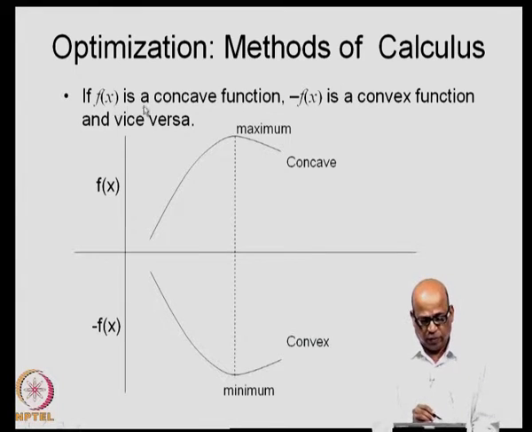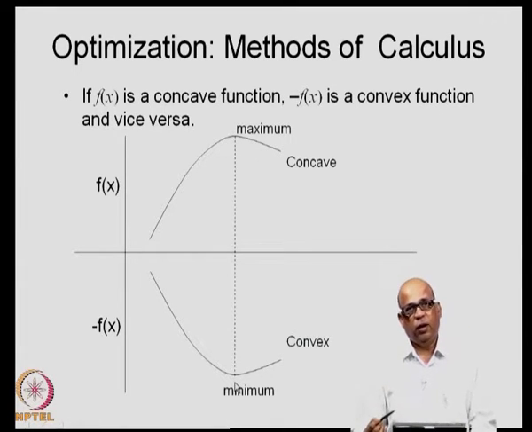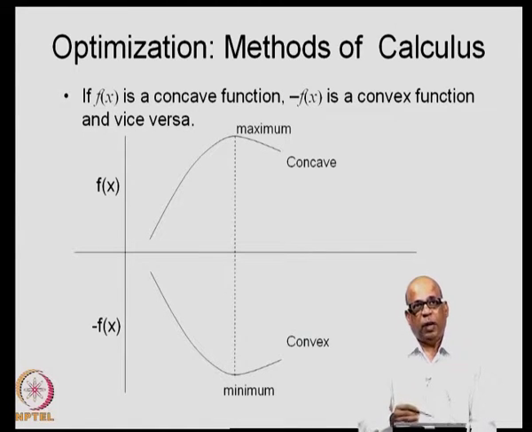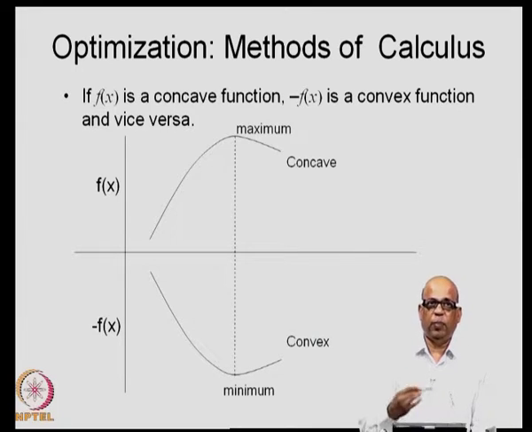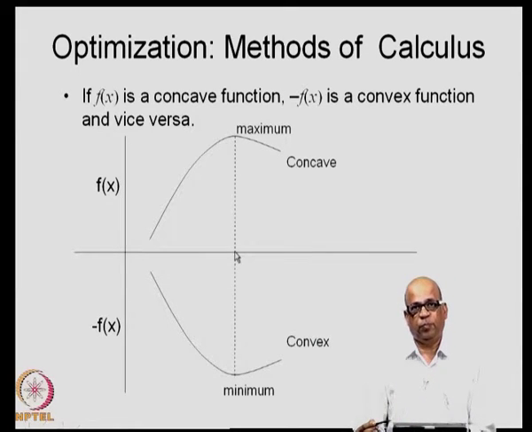So if f of x is a concave function, minus f of x is a convex function, and vice versa. In fact, maximization of f of x will mean the same as minimization of minus f of x. Both the optimum values correspond to the same point on the x axis.